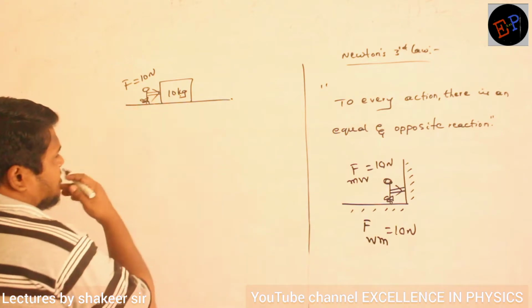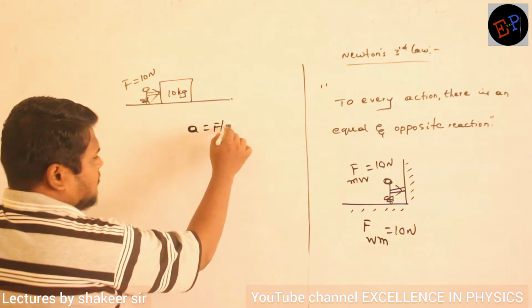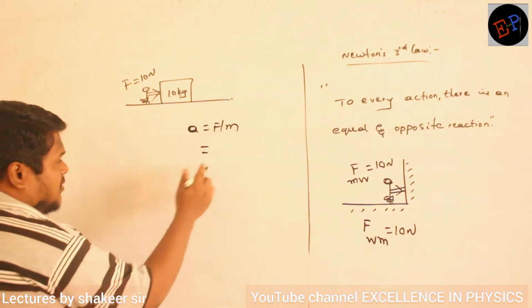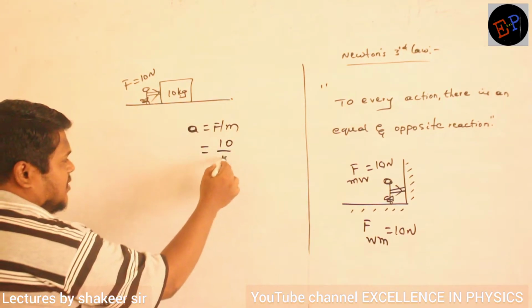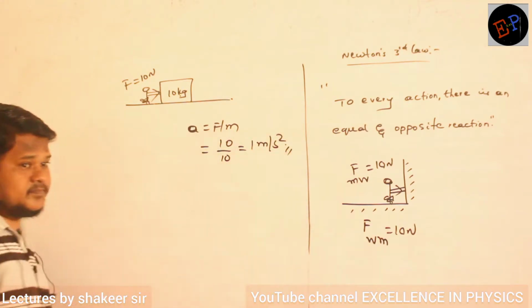Now can you say what is the acceleration produced in this condition? Acceleration a is equal to F by m only, no? Force applied is how much? 10 Newton. Mass is how much? 10 kg. What is the acceleration? 1 meter per second squared. That's all.